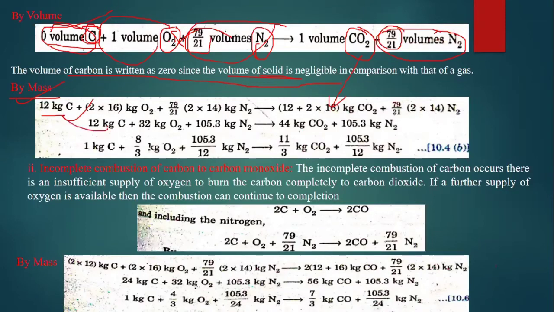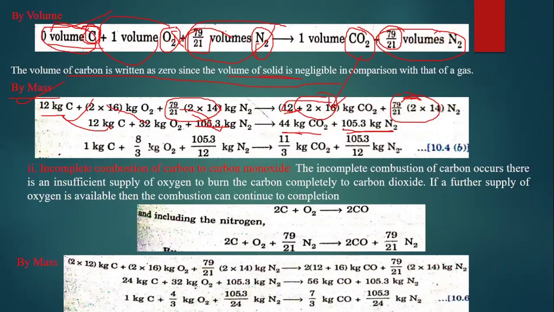So here 12 kg of carbon, 32 kg of O2, and, simplifying all this, we get 105.3 kg of nitrogen. And how much is this? 12 plus 2 into 16, 2 into 16 is 32, plus 12, that is 44 kg of CO2, and the same nitrogen. If we simplify this, we get 105.3 kg N2.